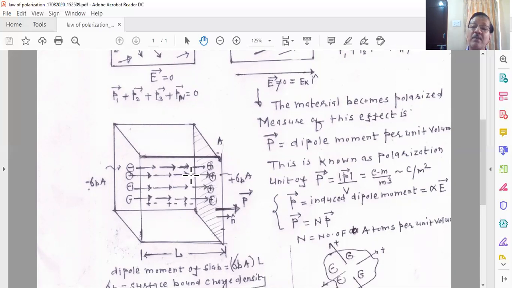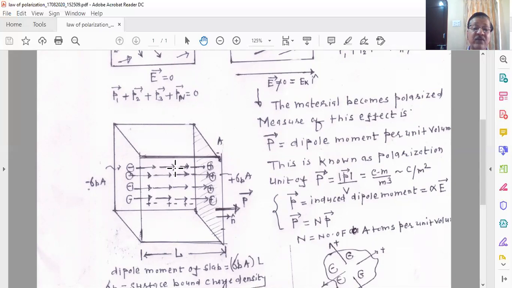But once you apply the field, because of this polarization the dipoles are aligning, and because of this alignment, inside the dielectric material each dipole head is followed by another dipole's tail. Look at this: this is the head followed by the tail.